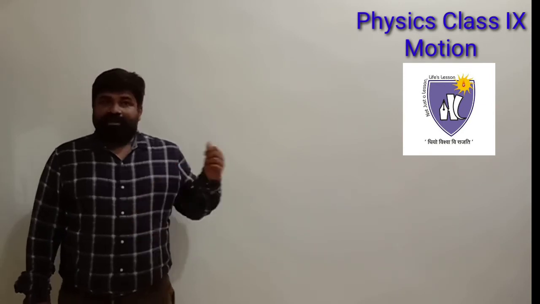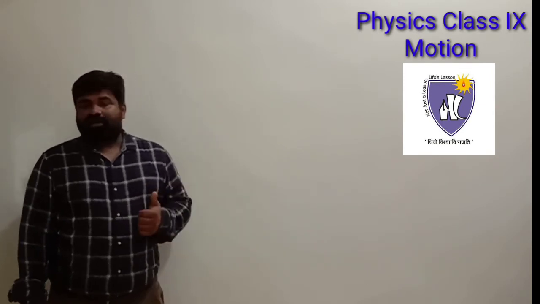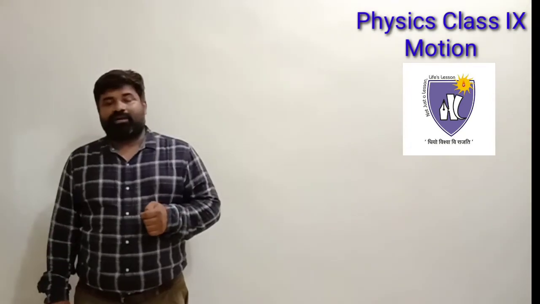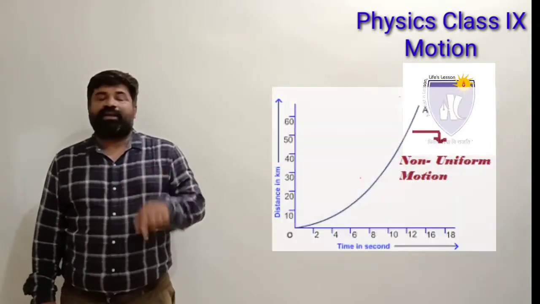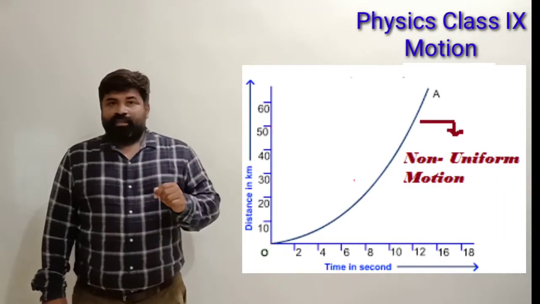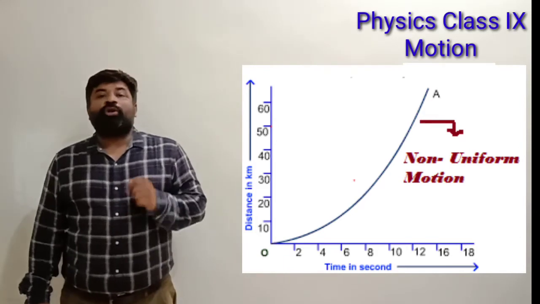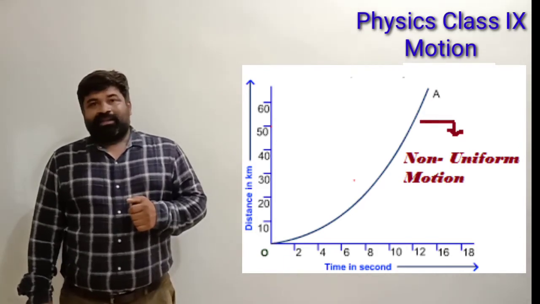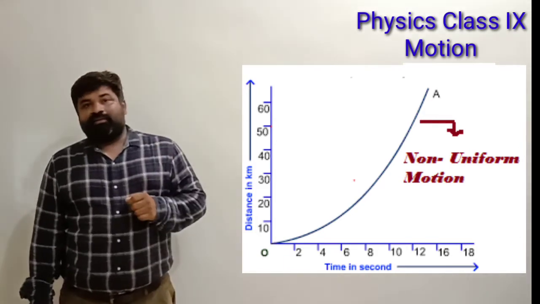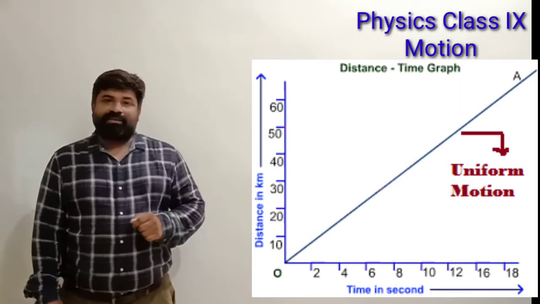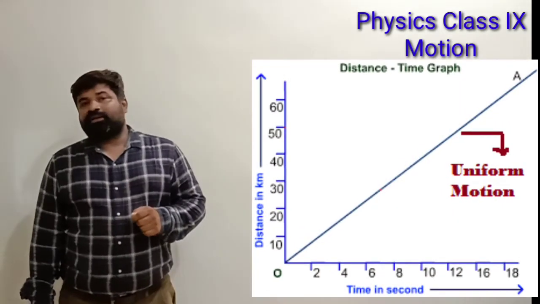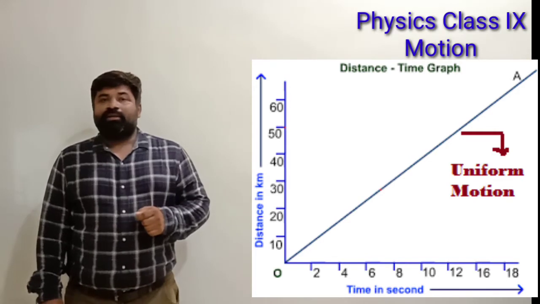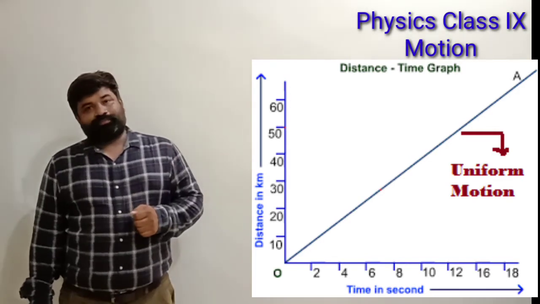Is it okay? Distance-time graph or position-time graph or displacement-time graph, in all three graphs, if we have a curve, that represents non-uniform motion. And if we have a straight line inclined to the time axis, such graphs represent an object in uniform motion.